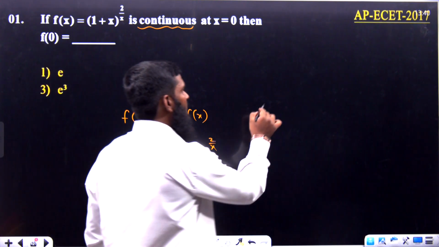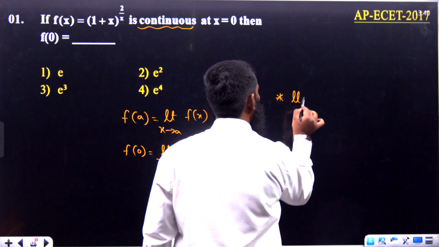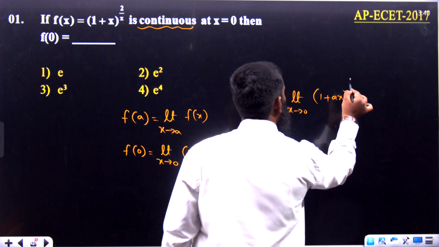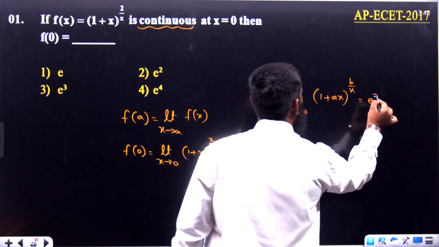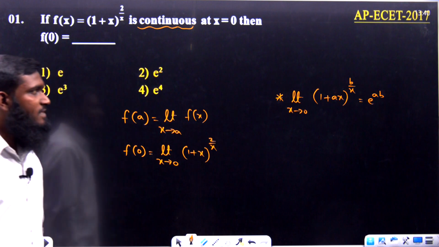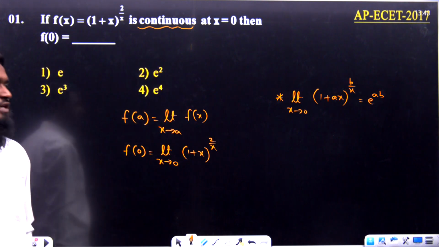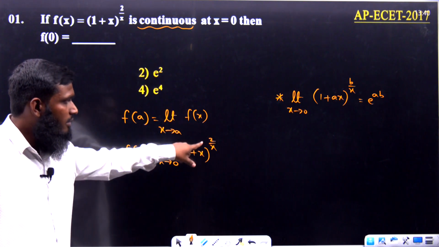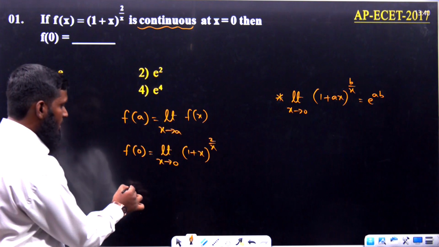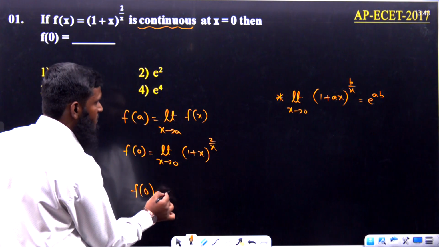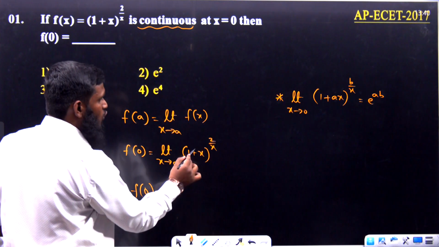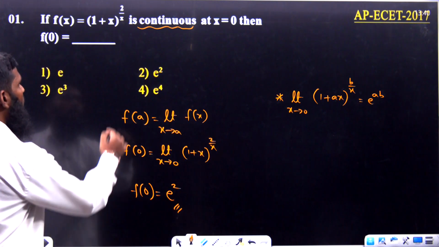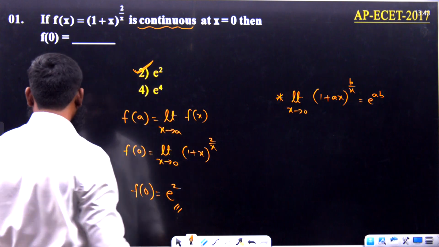Now for this we already have one of the formulas we discussed in our previous videos also. Limit x tends to 0, 1 plus ax whole power b by x is equal to e power ab. So this part is also looking like that only. Now what is the a value? 1, and the b value is 2. So we can write f of 0 is equal to e power a into b, means 1 into 2, which is 2. What is the answer? E power 2. E power 2 means let us go with the second option.